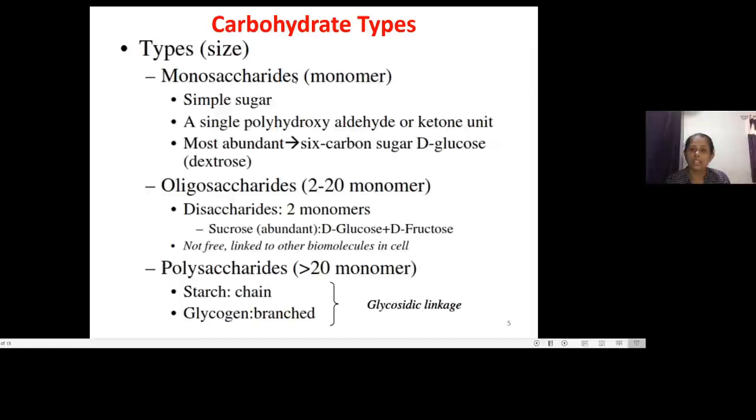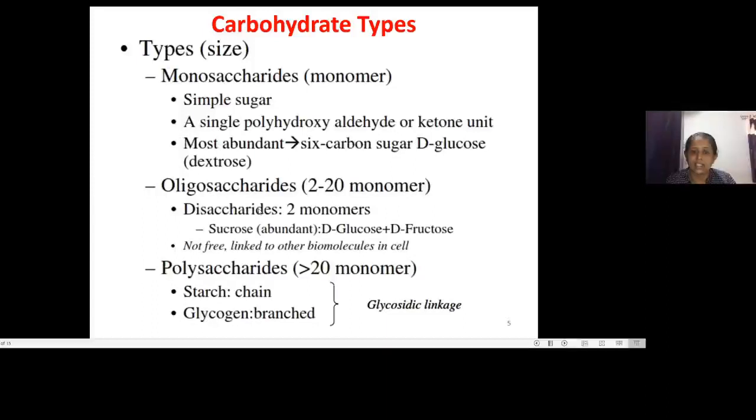A monosaccharide is a simple sugar, having a single polyhydroxy aldehyde or ketone unit. The most familiar and popular example in this category is glucose, a 6-carbon sugar, which comes under the category of monosaccharides. Oligosaccharides have 2 to 20 monomers, including the disaccharides, which have 2 monomers.